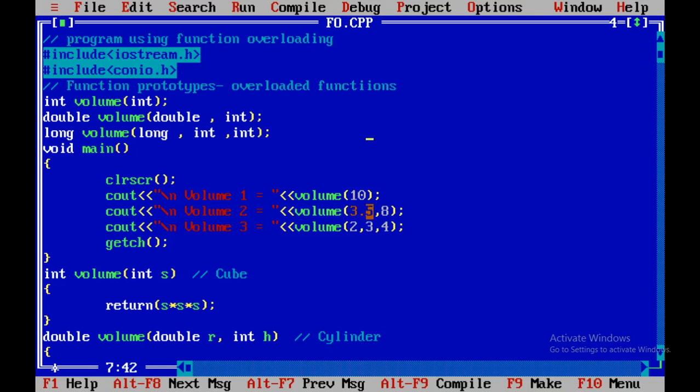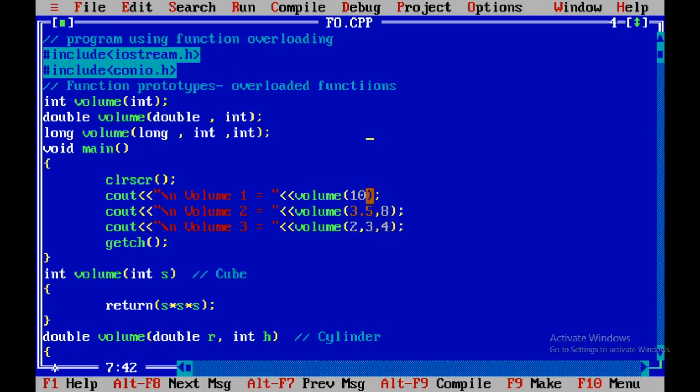Second volume with 3.5, 8, two parameters. First parameter is float, second is integer. Third time, the volume function is called with three parameters 2, 3, 4.